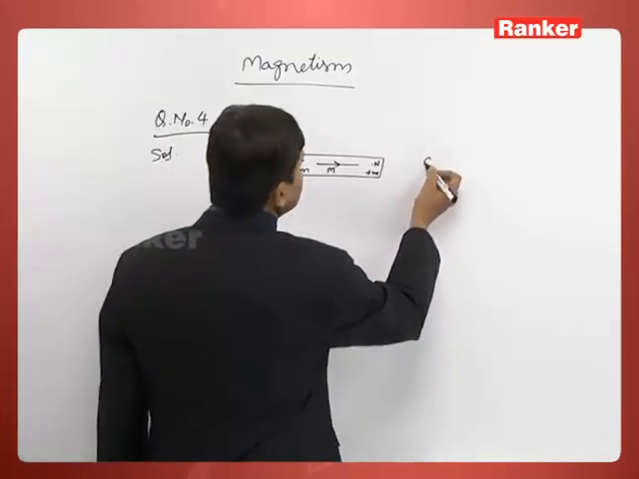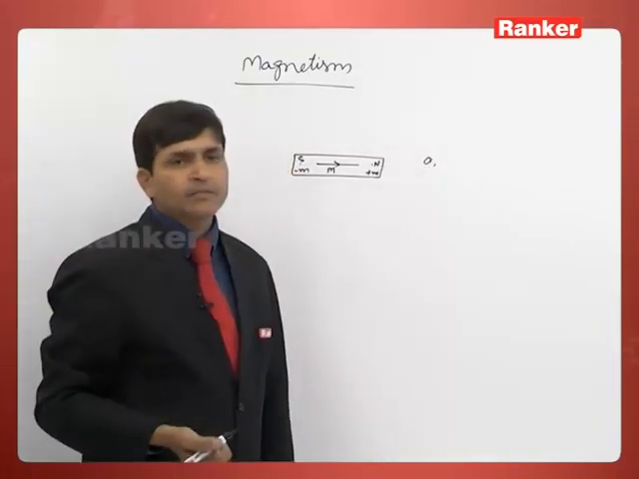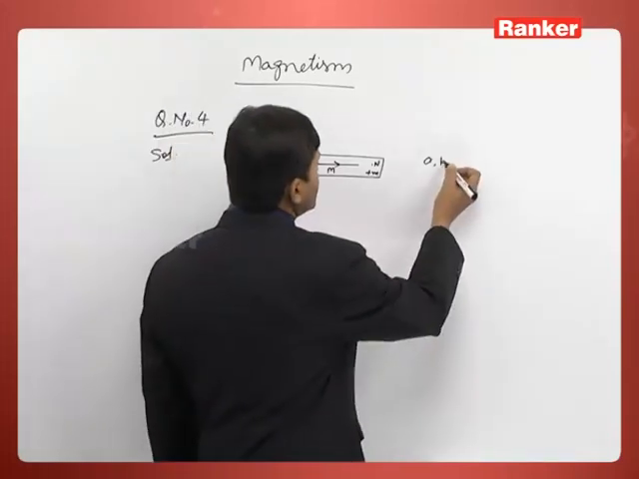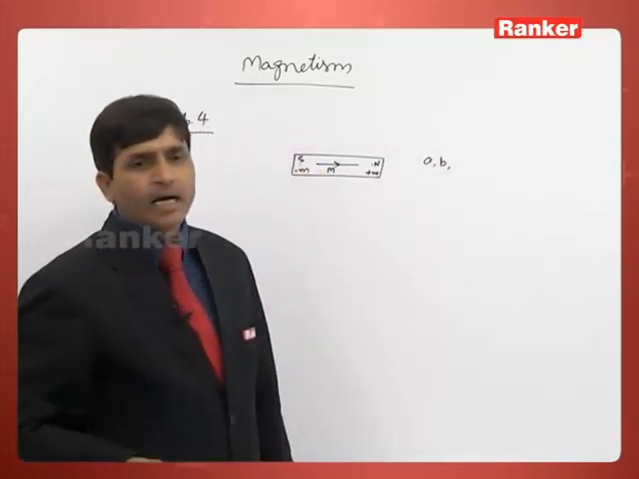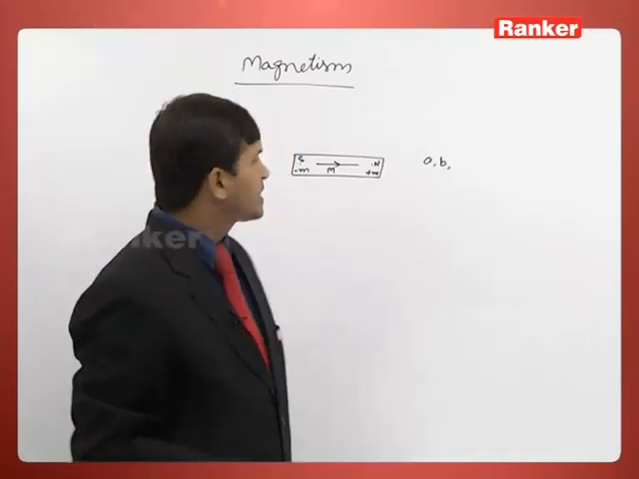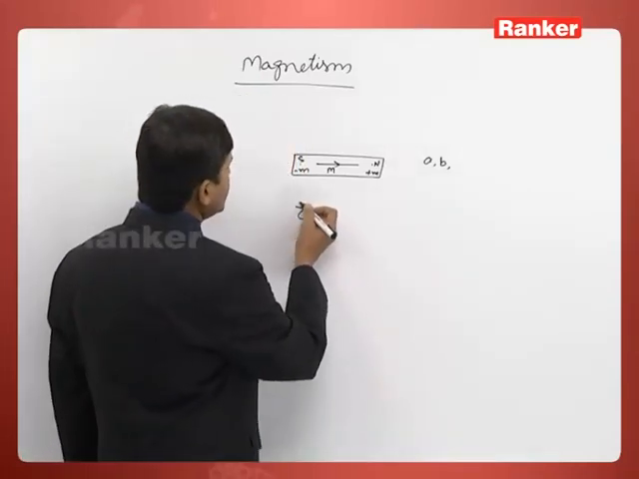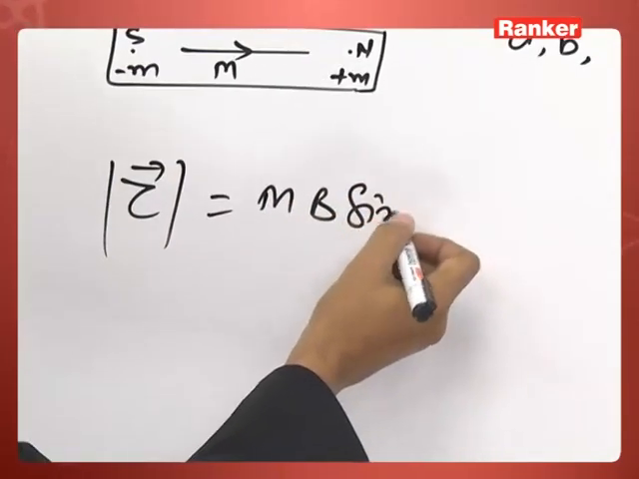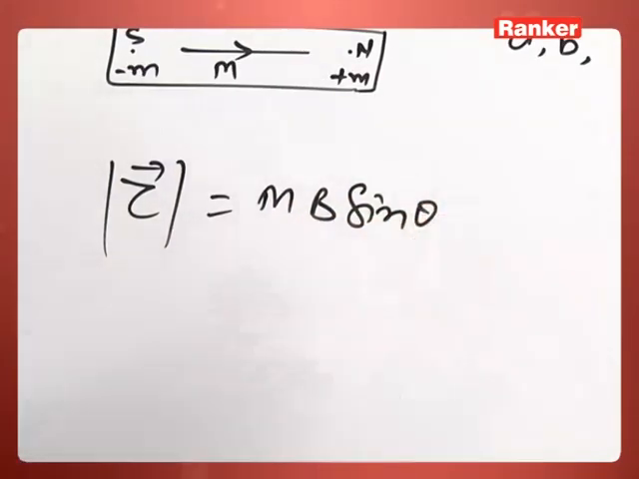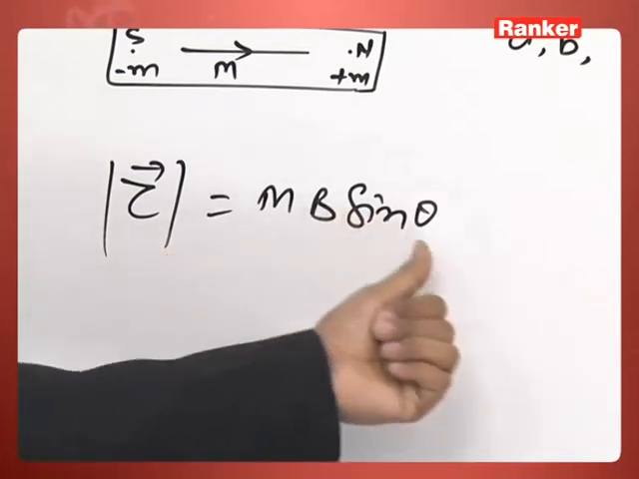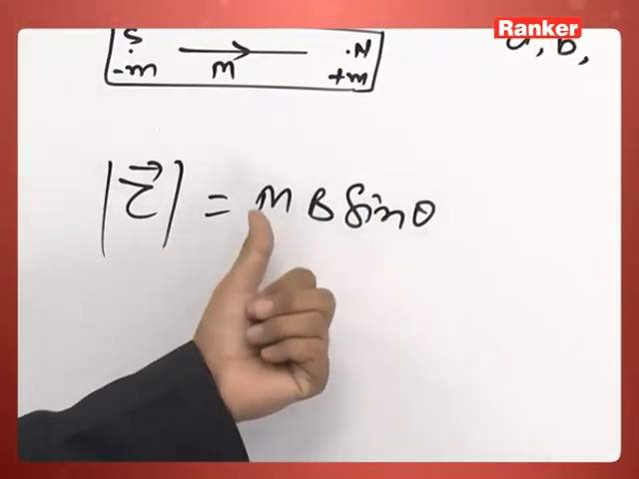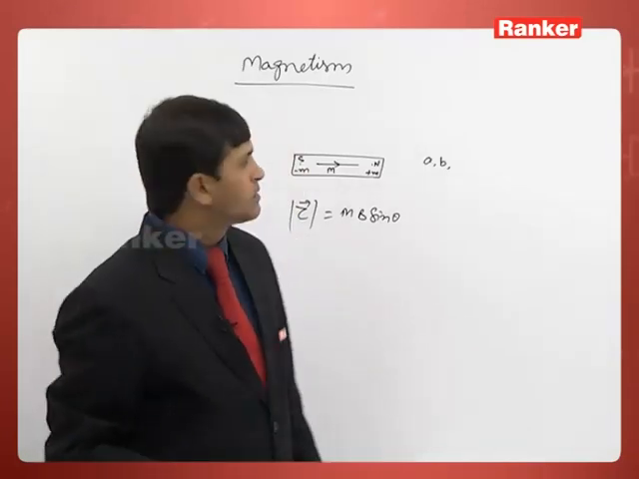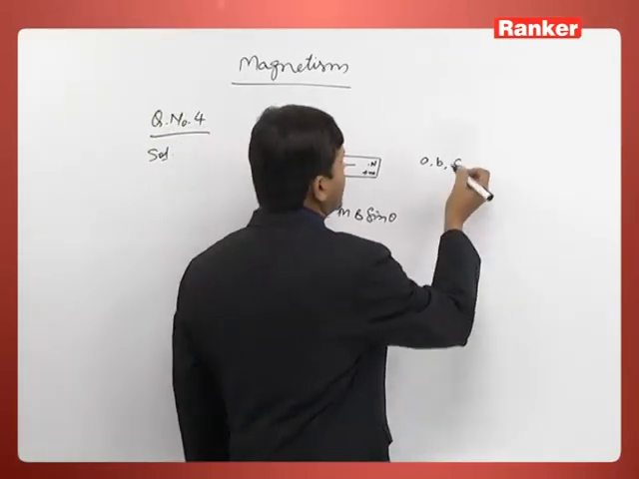So A is correct. In the B statement they are saying magnetic flux is scalar. This is also correct. B is also correct. And torque is the maximum. Torque expression, as we know, is mB sin theta. So torque will be maximum when theta is 90 degrees. It means magnetic moment and magnetic field are mutually perpendicular. So our option C is also correct.